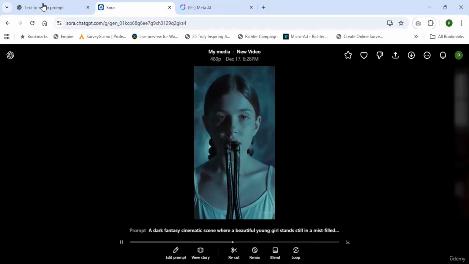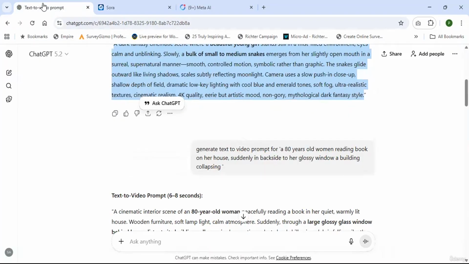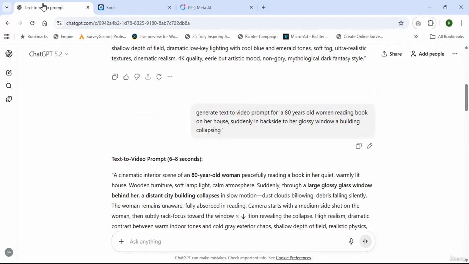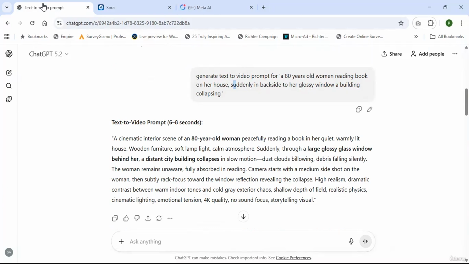See one more idea like this. Here is the idea: generate a text to video prompt for an 80 years old woman reading a book in her house. Suddenly, behind her glassy window, a building collapses. So this is the idea I gave to ChatGPT to generate a text to video prompt. Simply, it generated a text to video prompt. By using this prompt, I generated videos by using Sora AI and Meta AI as usual.